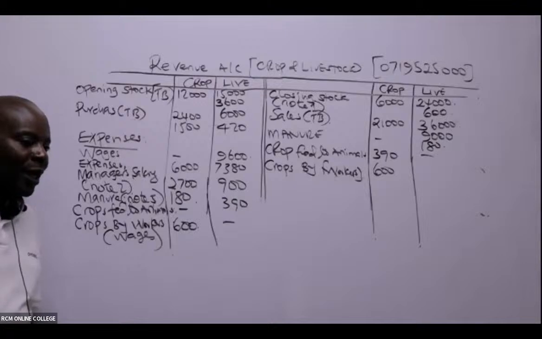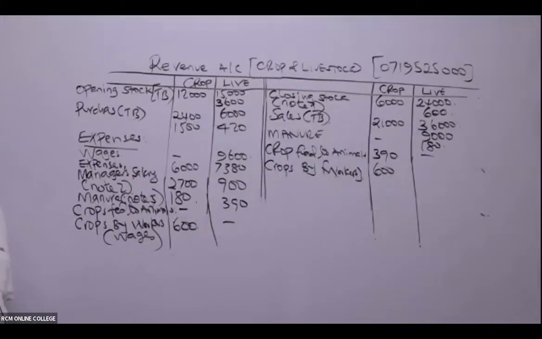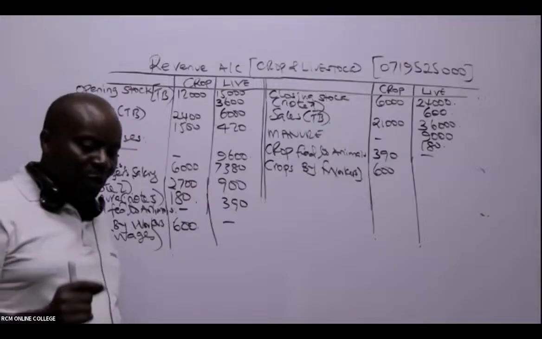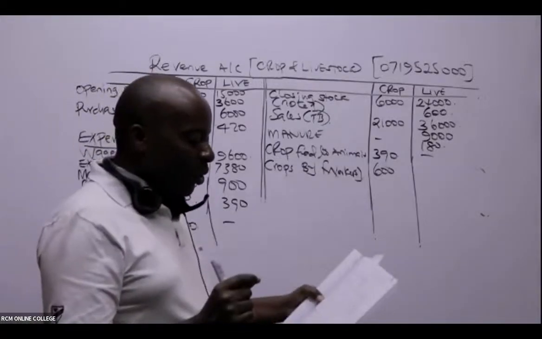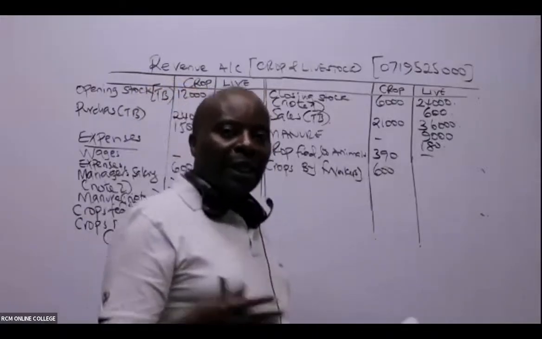Ladies and gentlemen, can you kindly confirm that this thing, of course, the moment I do the second example, you'll even tell me, Mwalimu, now move with speed, because everything will be very, very easy. But you see, this is just my first lesson. I have to be very patient with everybody. These guys consumed, in this case here, what we call crops. They took our maize. So maize left our stores.